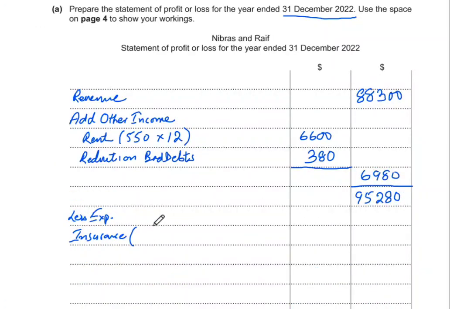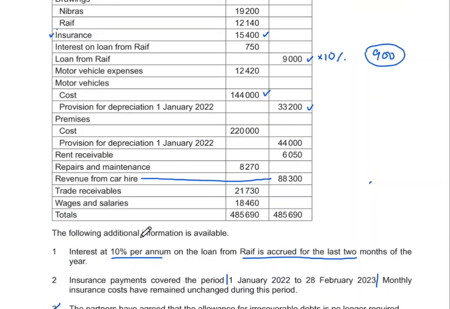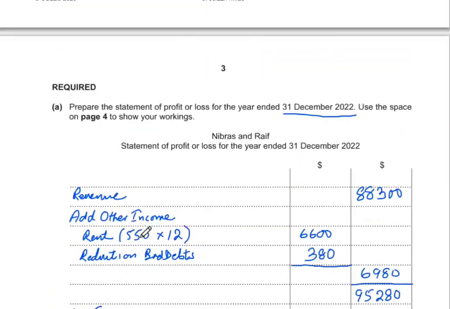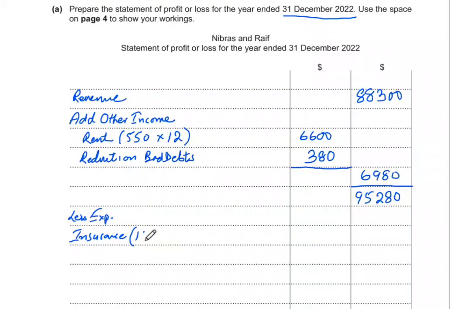So this insurance amount was 15,400, right? We take 15,400 and multiply it by 12 over 14. Why 12? Because we only need to take for 12 months, whereas this amount is given for 14 months. You can also take 2 months prepaid and then deduct it, and the value that we'll get over here is 13,200.